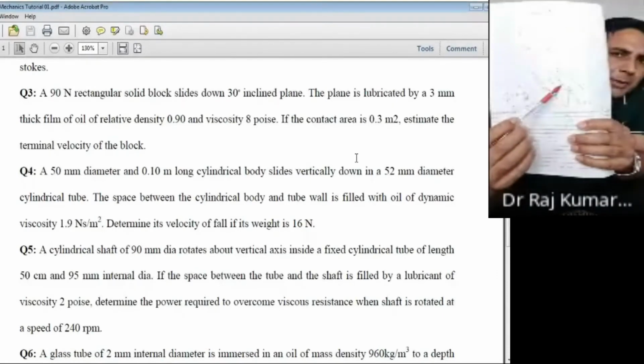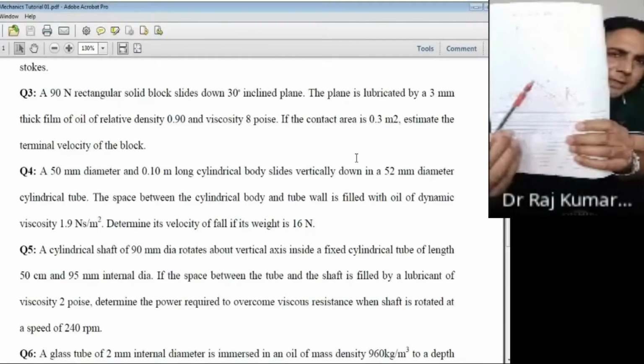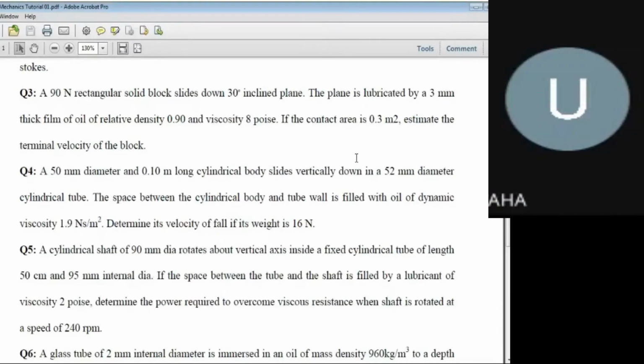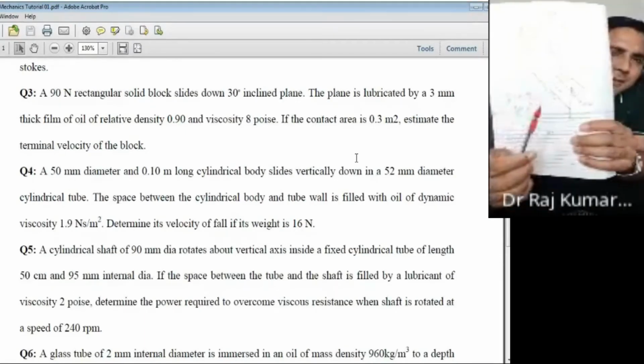Now come to the block here. You have y2 would be the thickness h only, that is 3 millimeter, and the velocity here would be of this block, which would have some velocity. Either you can take that v or capital U, that is your u2. Fine? Is that fine? Yes, sir.